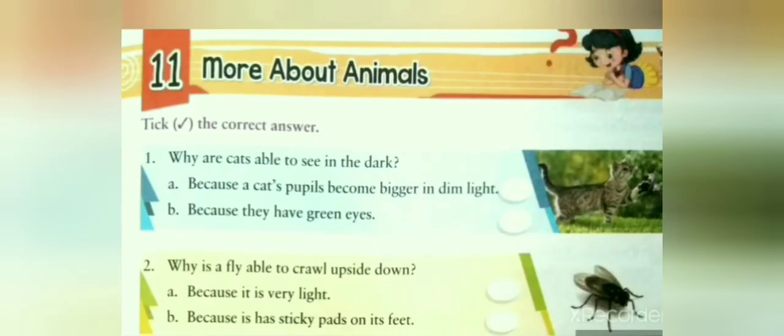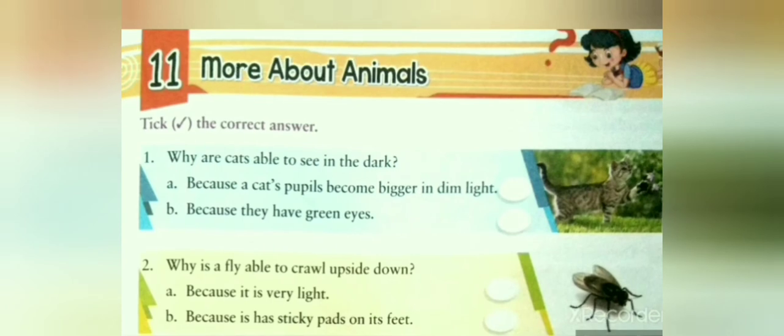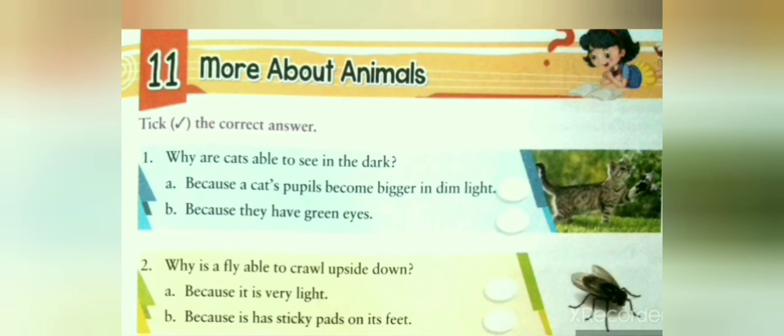Let us study something more about animals. In the exercise given on page number 11, we have to tick the correct answer. Number 1. Why are cats able to see in the dark? Because a cat's pupils become bigger in dim light. The answer is A. Cats are able to see in the dark because a cat's pupils become bigger in dim light. Tick the